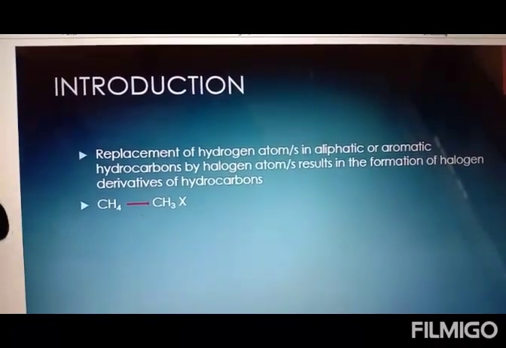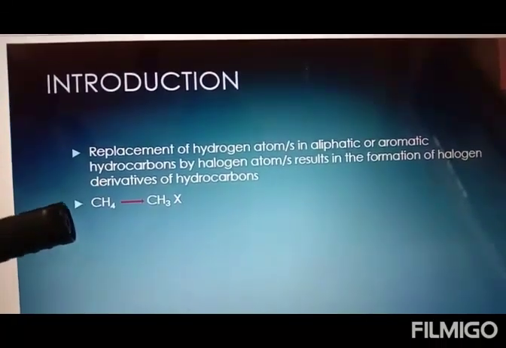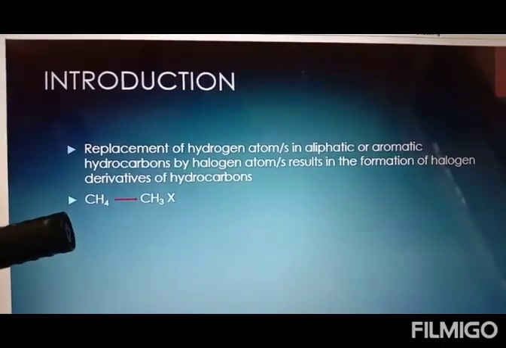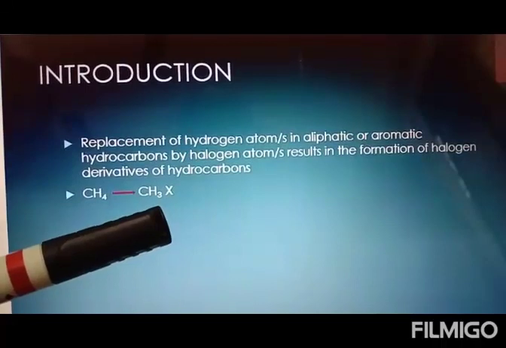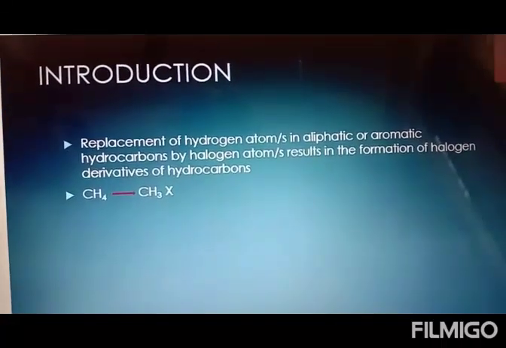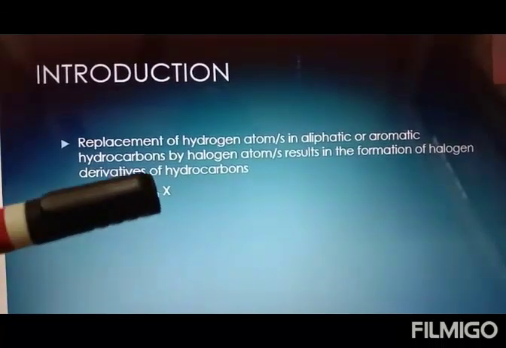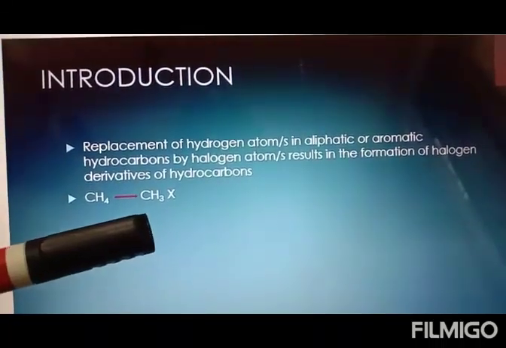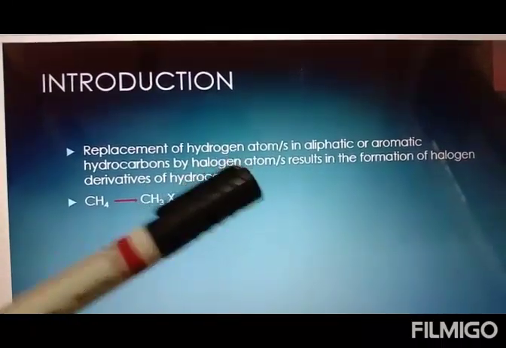And in this, when I am replacing one hydrogen of the hydrocarbon by the halide group, this X can be chloride, bromide, or iodide. The product which is formed is called the halogen derivative of hydrocarbon.